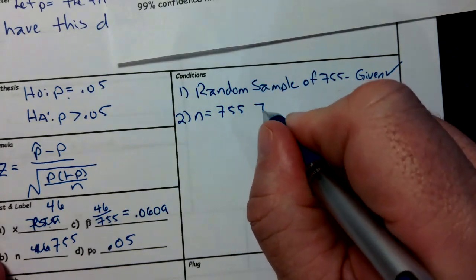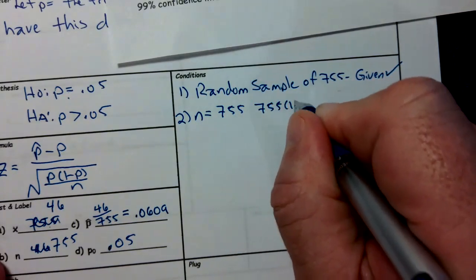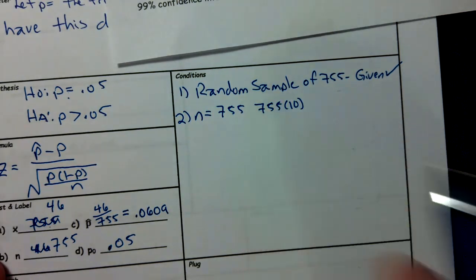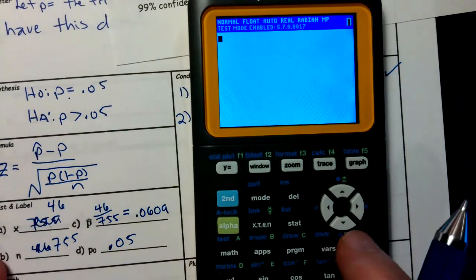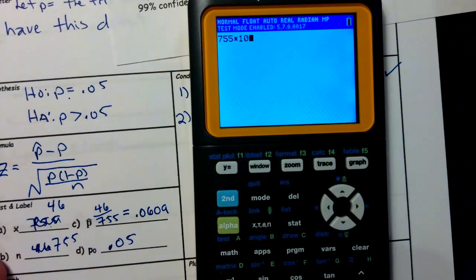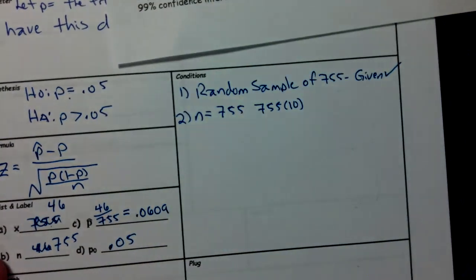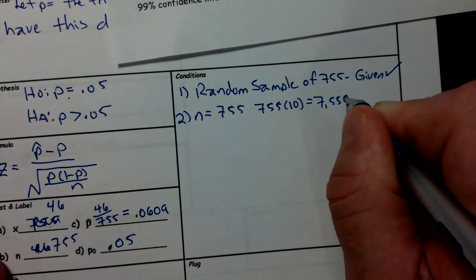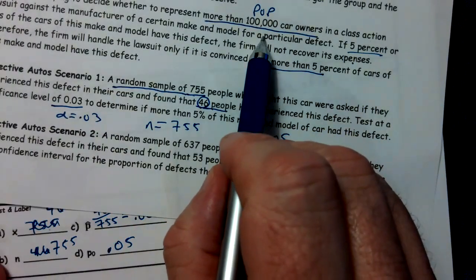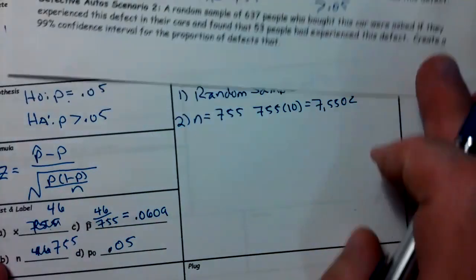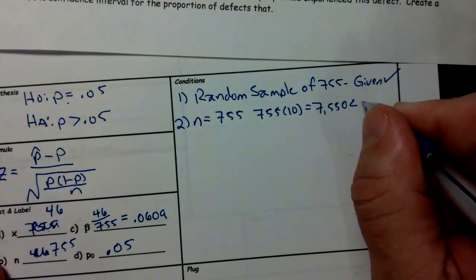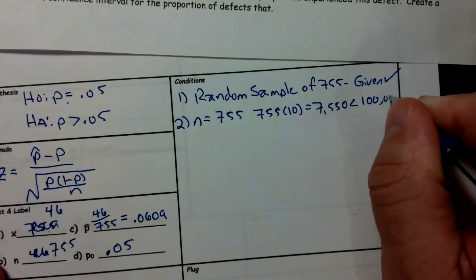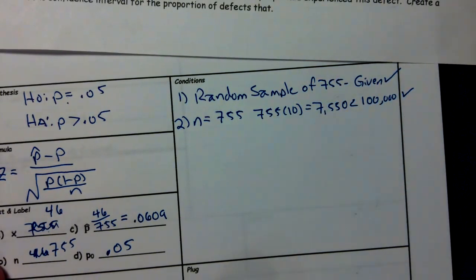Now we're going to multiply that by 10. Again, from what I'm seeing on your papers, this looks pretty good. So if I take the calculator, I'm just going to do this real quickly, 755 times 10, and we get 7,550. And that happens to be less than, well, what was our population size? Oh, we said our population was about 100,000. So 7,550 is big, but it's less than 100,000. So that's taken care of.